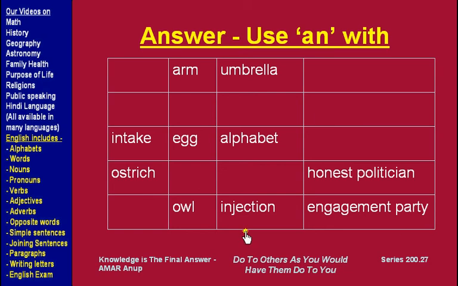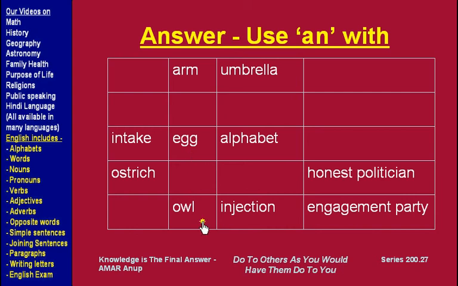are those nouns. An intake, the pronunciation is starting with a vowel. An ostrich, the pronunciation is starting with o, which is a vowel. An arm, the pronunciation is starting with arm. An egg, the pronunciation is starting with a vowel, egg.